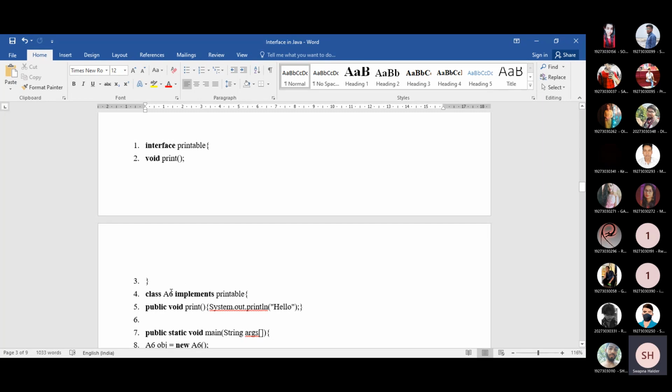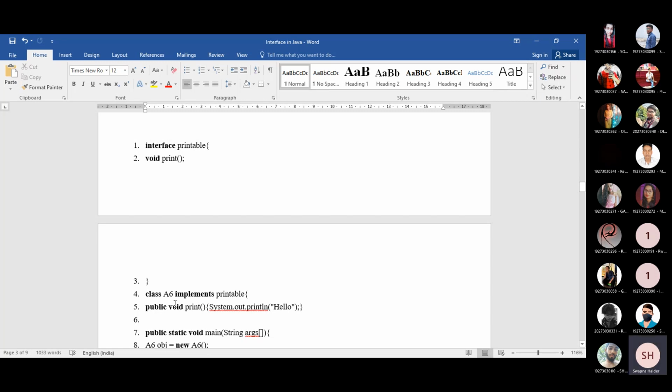Now look at this. In class A6, we are implementing the interface that is Printable. So in which class you will implement the method, you need to write down the body of the method, or set of instructions of the method. So what do you need to do? You need to write down the void print method here, and within that method we have just written one statement, a printing statement, that is hello.